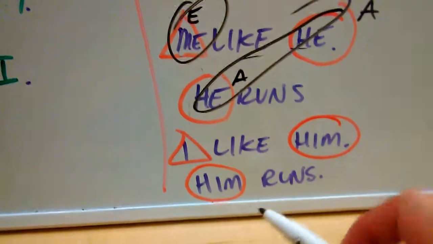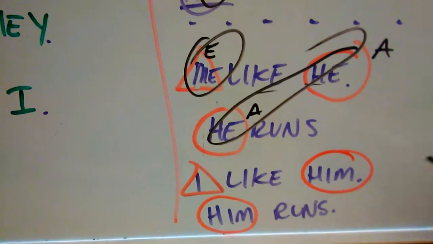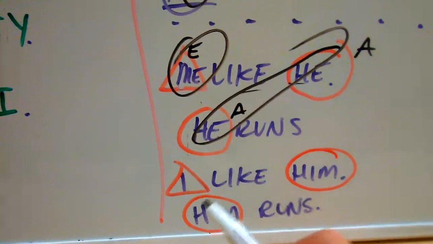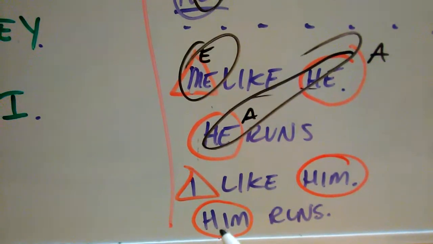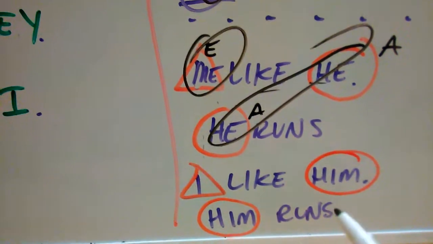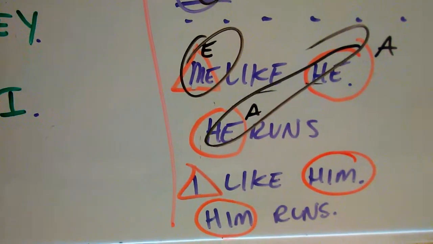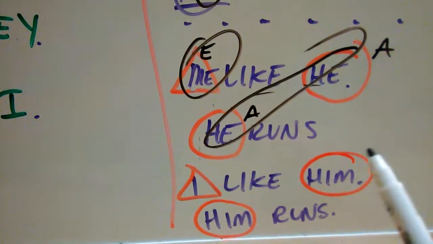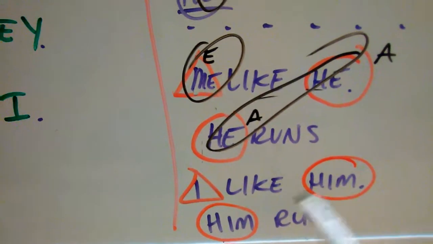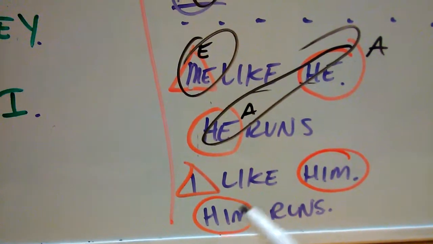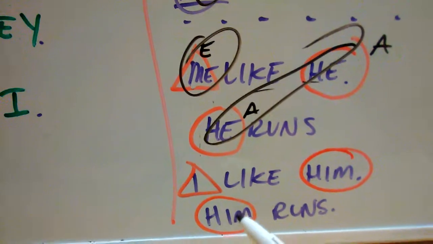And the last example here that I showed might make a little more sense, but it's the same concept as well. I like him. Him runs, sorry. I like him. Him runs. Again, the subject of the intransitive verb is the same as the object of the transitive verb. They're the same thing, right? Him and him. It doesn't make sense in English, but in Cebuano it'll make sense because we have our own pronoun for this, him runs.